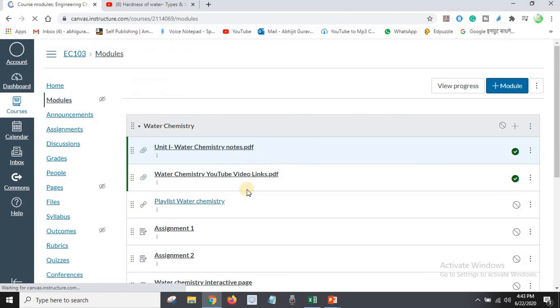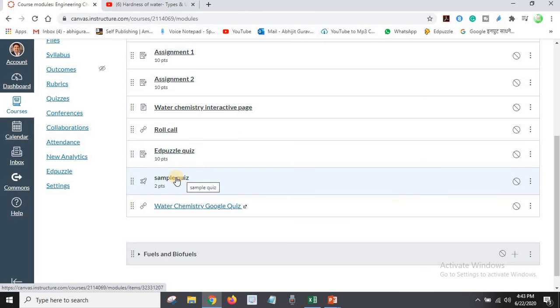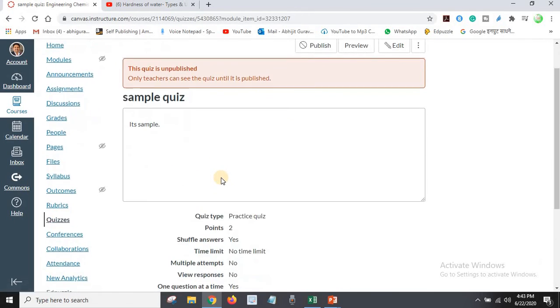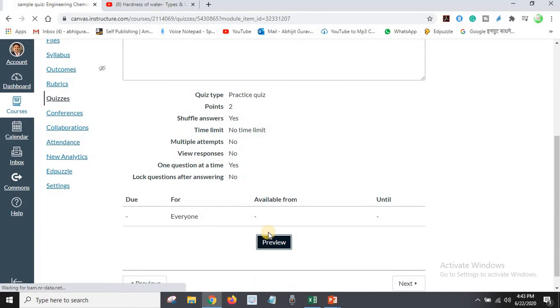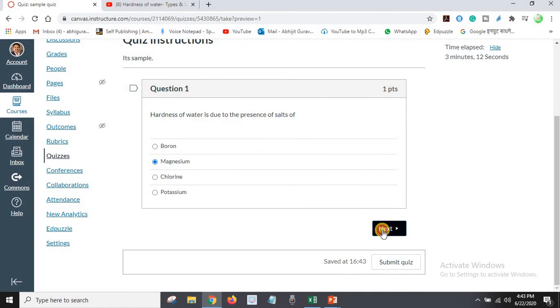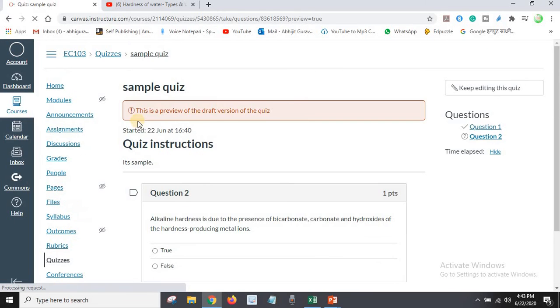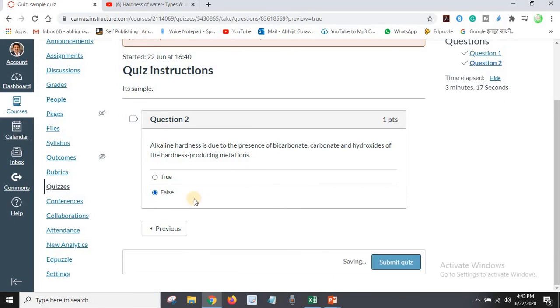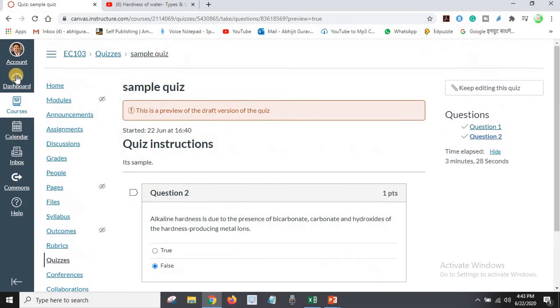Again, in modules, there is a sample quiz. The quiz is inbuilt in this particular module. As I preview this quiz, the question is, hardness of water is due to presence of, and the answer is given here. Next question, suppose a true or false type question is there. Then submit quiz. After submitting the quiz, the students will directly get their score. They are able to see their marks here itself. So this is one of the features.